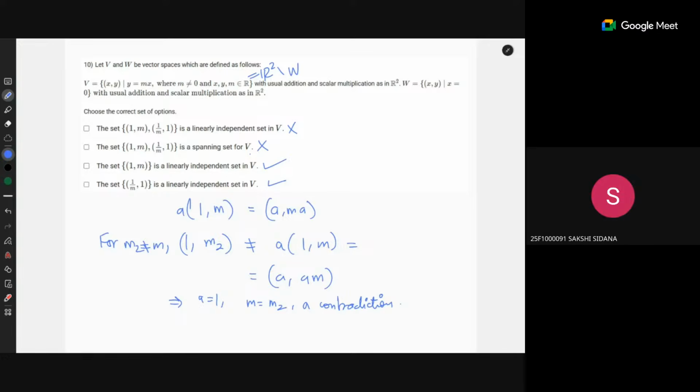Sir, can you please tell which particular live session, because I have attended almost all the live sessions? But this is still a live session. You can go to the recordings. Whatever is there in the recordings, you can just go through once, run it at twice the speed. You can go through the notes. You don't need to go through the live session. You can just go through the notes. Yes, sir. Okay, sir.